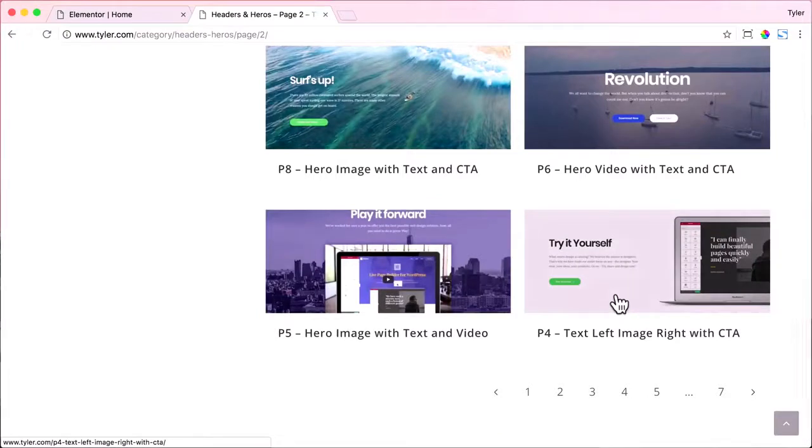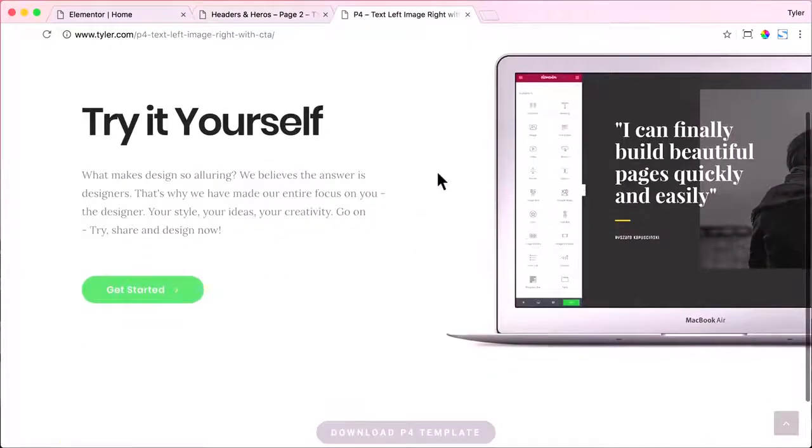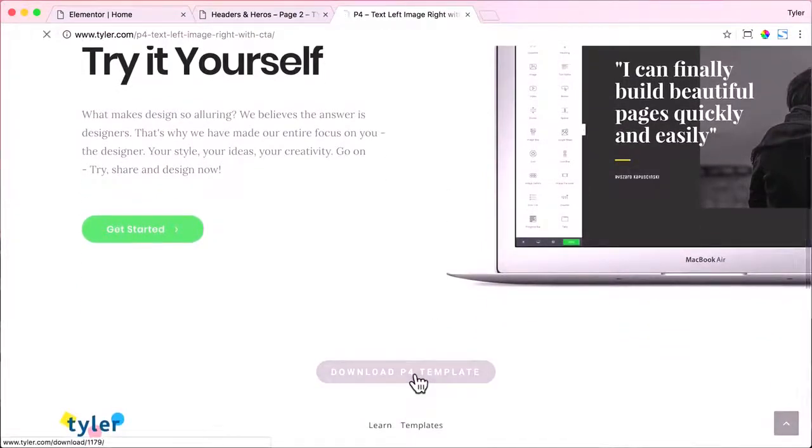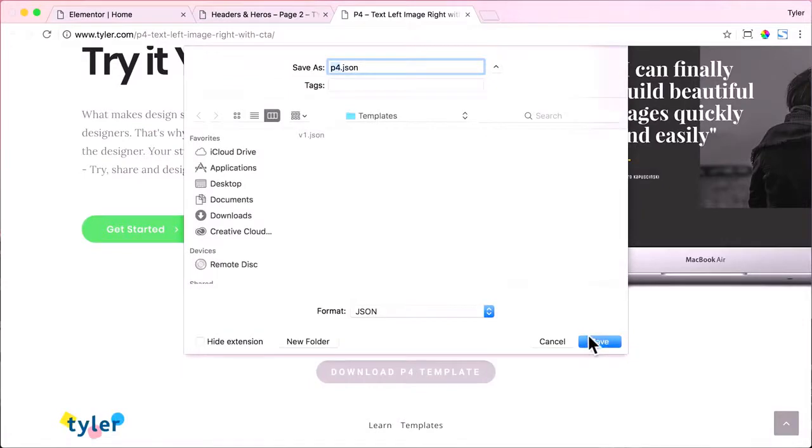So we can just click on it, and you can press Command and click if you're on a Mac, or Control and click if you're on a PC, or you can right click and open it in a new tab. All right, this one is pretty cool. I really like it. It looks awesome. So I'm going to press Download Template and save it.